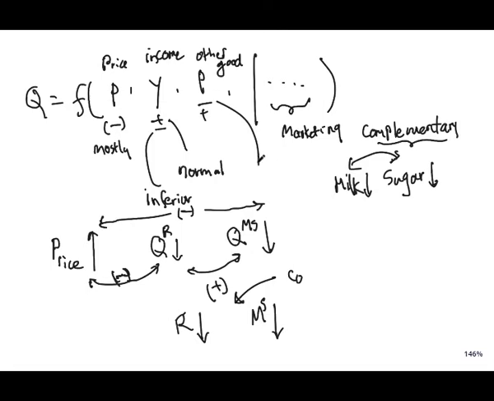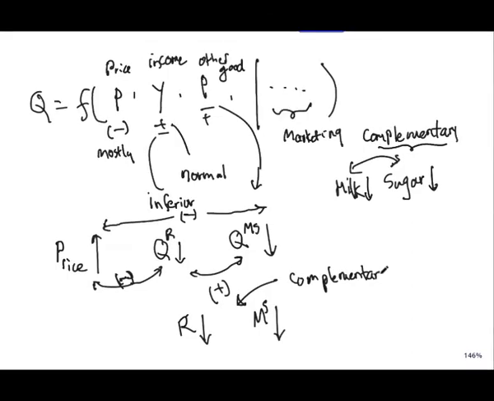Now we realize that while this is going up, this is going down, and when this is going down, this also goes down, right? And this particular relationship is known as complementary relationship.